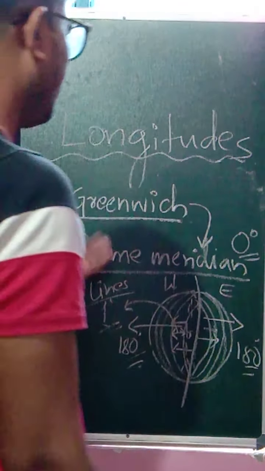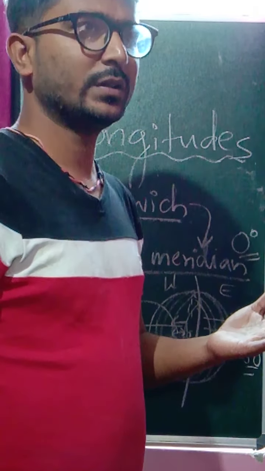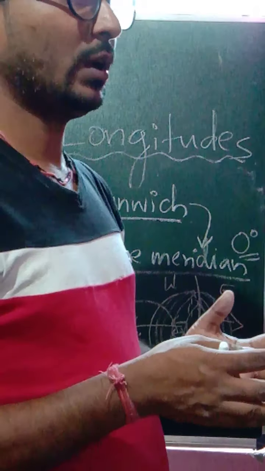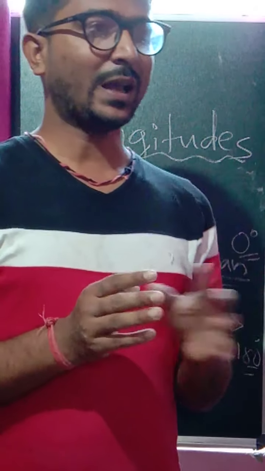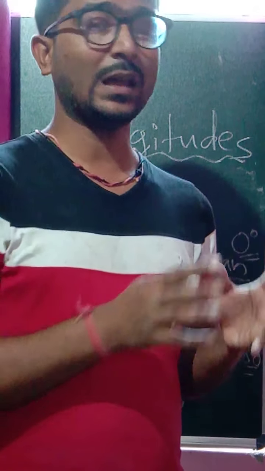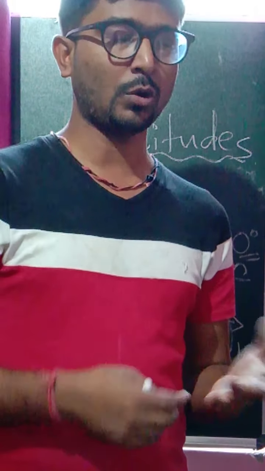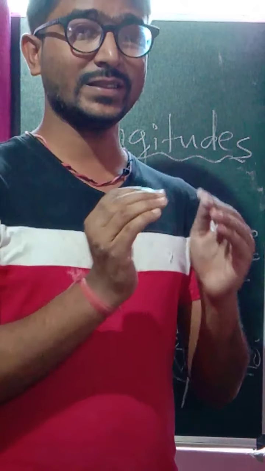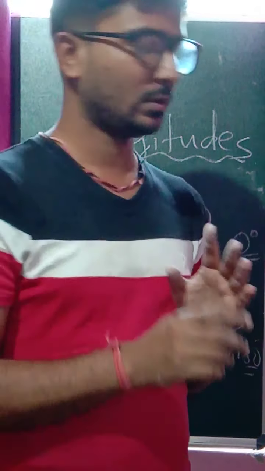And what is the importance of these lines? Like latitude, I told you that it gives us the variations of different climatic conditions and weather forecast. What kind of climate or what kind of season is going to approach, at what moment, how the weather forecast would be, how the climatic condition would be, is calculated according to the lines of latitude.